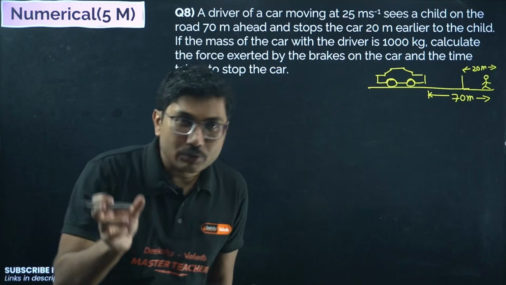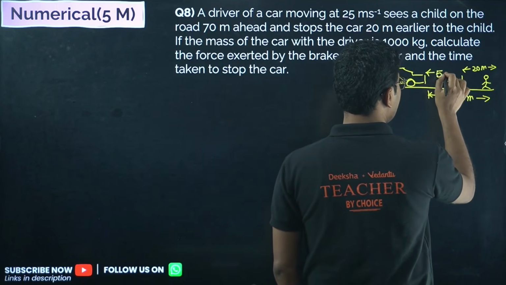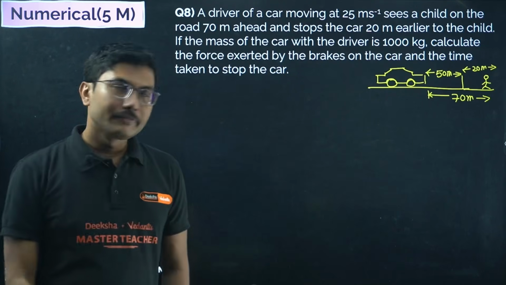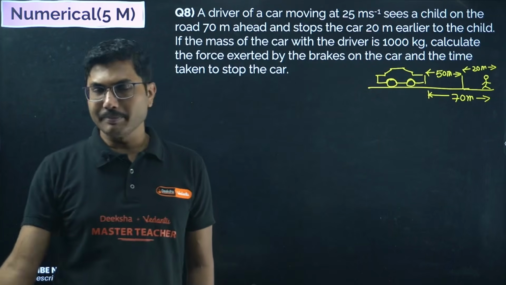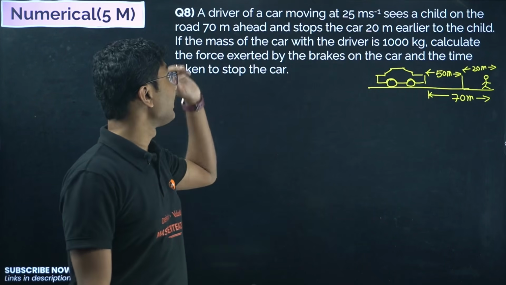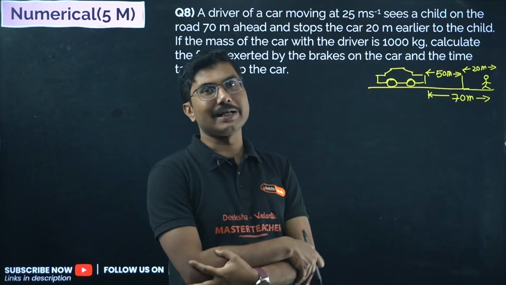So what is the actual displacement of the car? Actual distance traveled or displacement of the car is 50 meter only. 70 minus 20, 50 meter only. That is the main thing that you have to understand from this problem. We are not going to use 70, we are not going to use 20, we are going to use 70 minus 20, that is 50 meter.